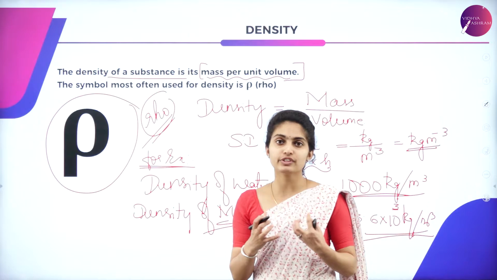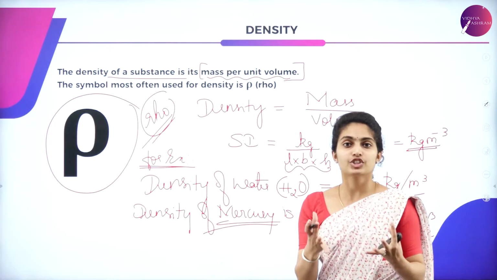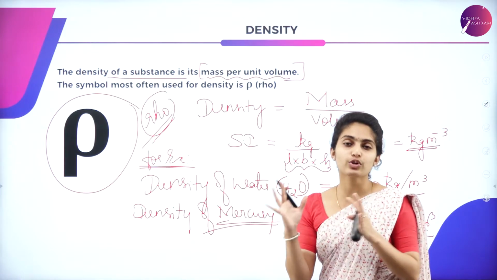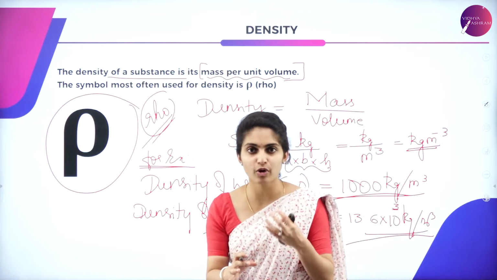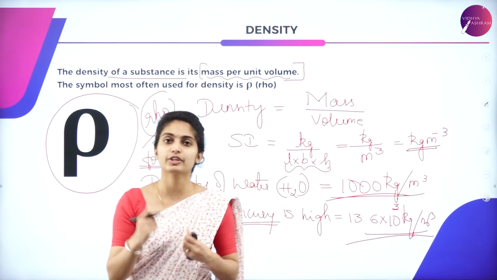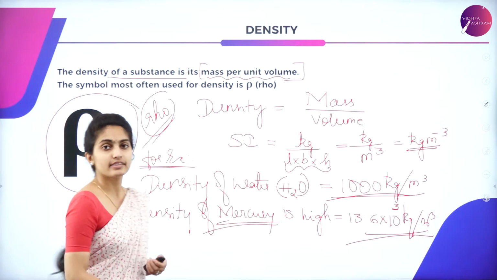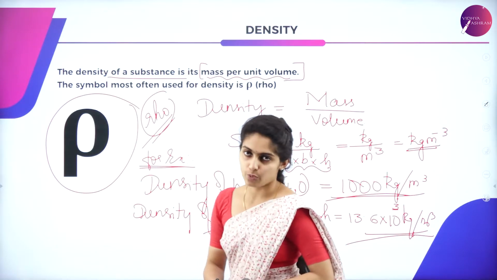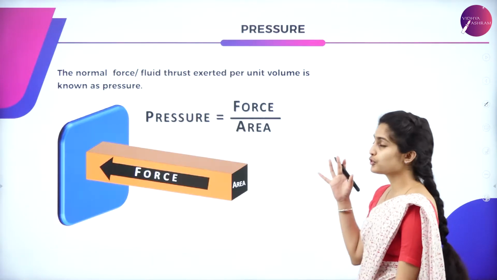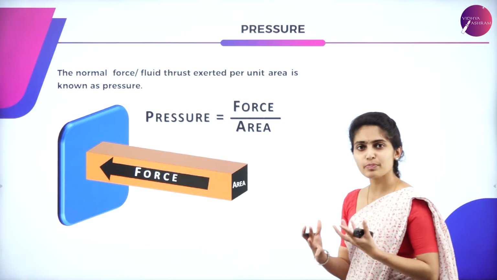That is the measure of its thickness, the mass which is exerted per unit volume. From each volume, how much mass is exerted, that is said to be your density, termed by this symbol rho. Okay. So now let us move to the pressure. So what is meant by pressure?